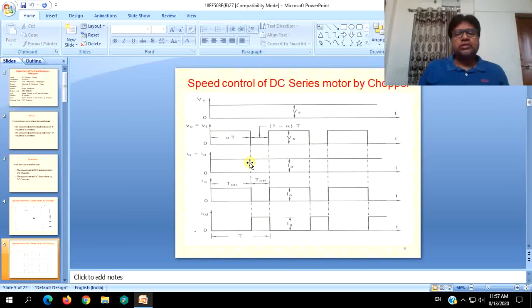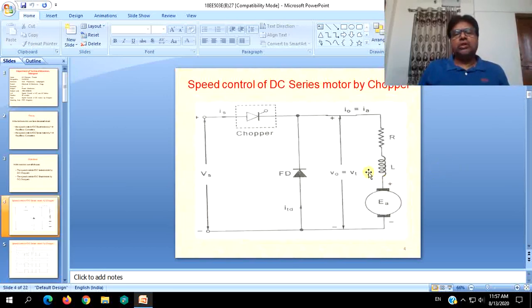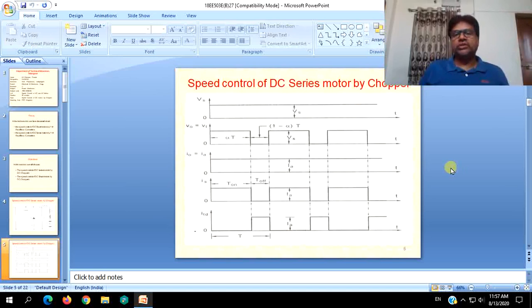And that will be possible only when the load is inductive. So due to the inductive nature of the load, current can be made continuous. It is possible owing to the inductance of the series field and also the armature windings. Though the series field and the armature have fewer turns, they will have their own inductance, which opposes the change in current.